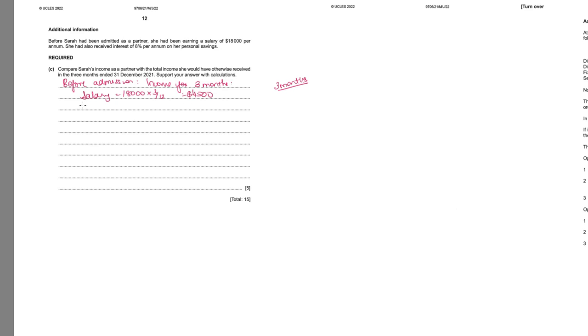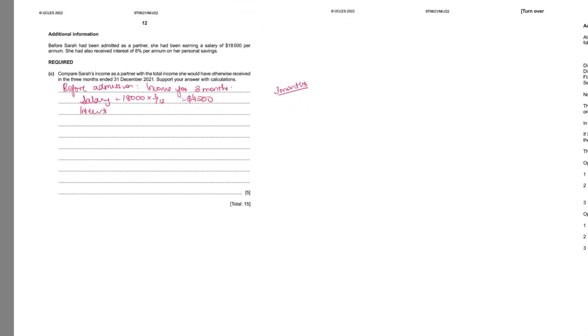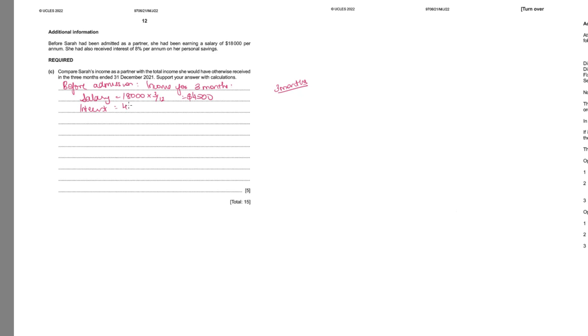And she would also receive interest on the amount that she invested as capital. If you go back to the question, she had invested 45,000. On this 45,000, she is expected to receive 8%. Had she not given it to the firm, she would have kept it in her savings account, where she would have earned 8% into 3 by 12, which is 900. So the total money that she would have made if she's not admitted to the firm is 5,400. After admission,